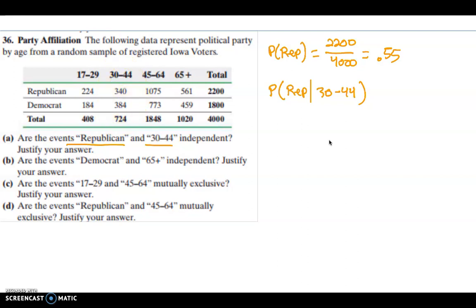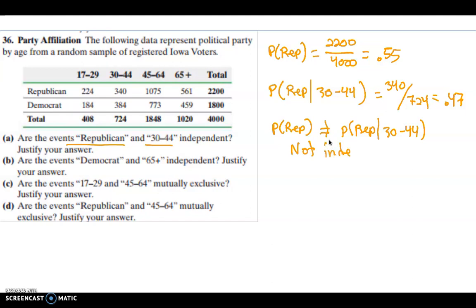There are 724 people in this group, and 340 of them are Republicans. So that probability is 340 out of 724, which is equal to 0.47. And so notice that the probability that someone is a Republican is not equal to the probability that they're Republican given that their age is 30 to 44. When those are not equal, we would say these are not independent, or you could say they are dependent. Okay, so that was part A.